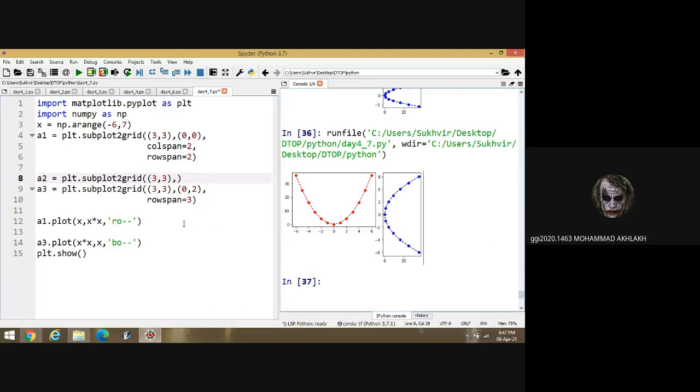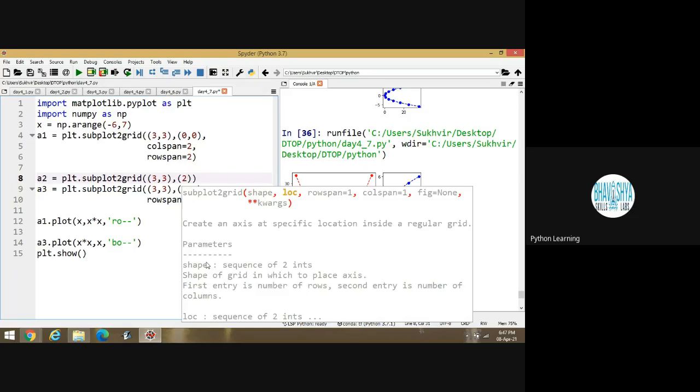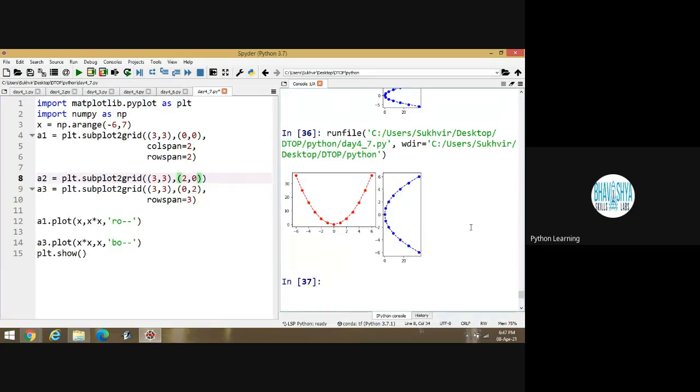0,1? No, it's 2,0. Because third row is there and first column is there. Is it okay? Okay, sir. This location is third row and first column, 2,0.